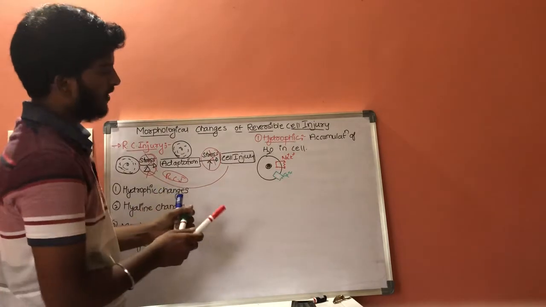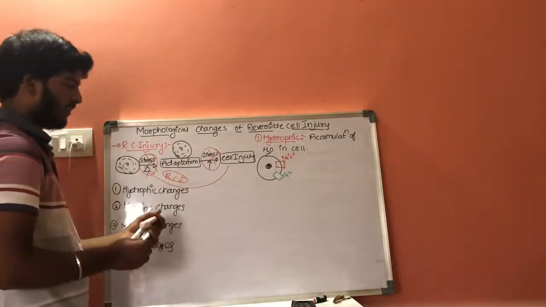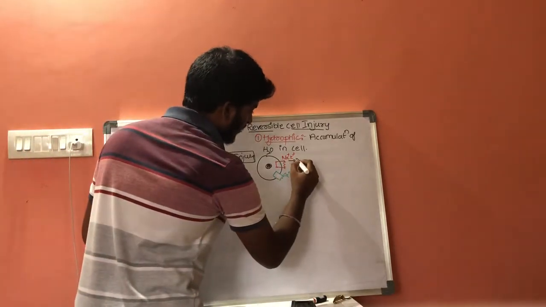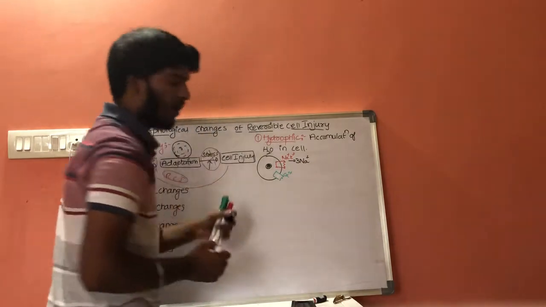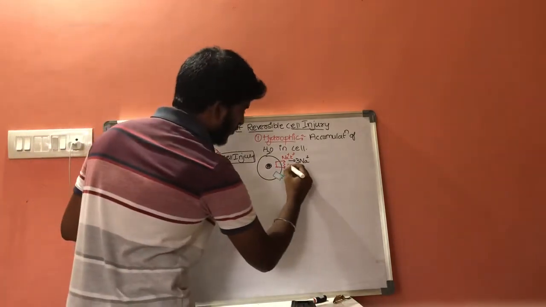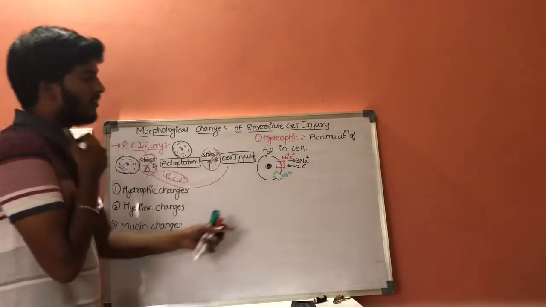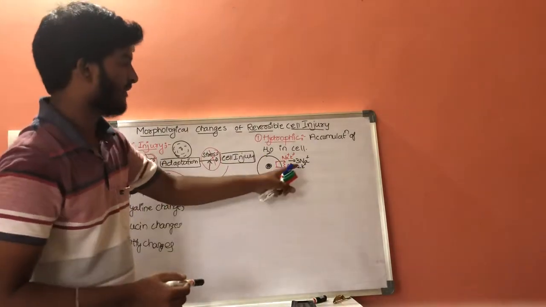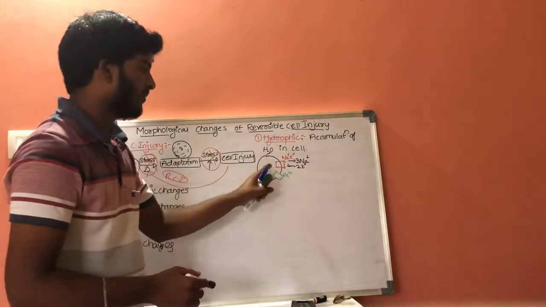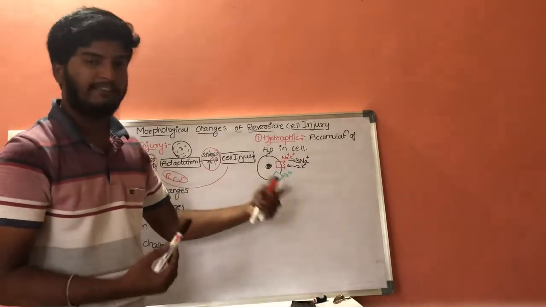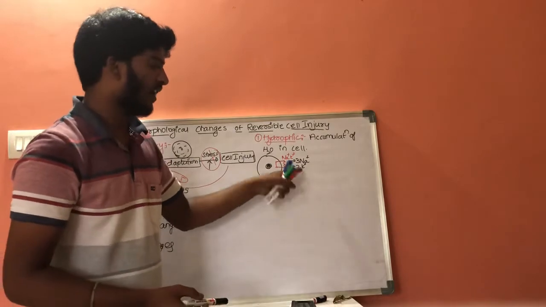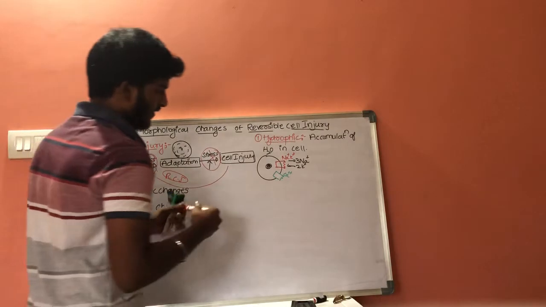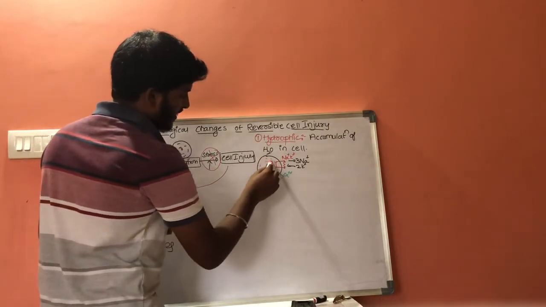Normally, to maintain the osmotic concentration, 3 sodium molecules should go out of the cell and 2 potassium molecules should come to the inner side of the cell. But in case of hydropic conditions, the sodium will fail to go outside of the cell. Ultimately the sodium concentration in the cell will be increased.